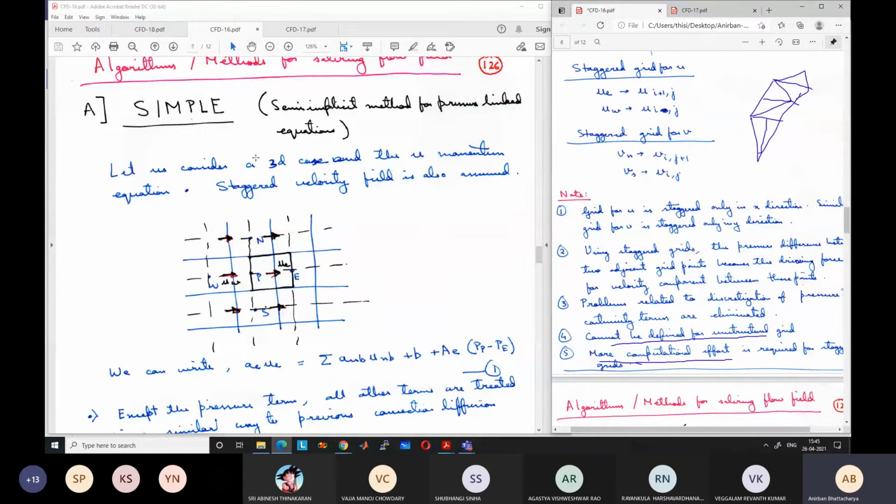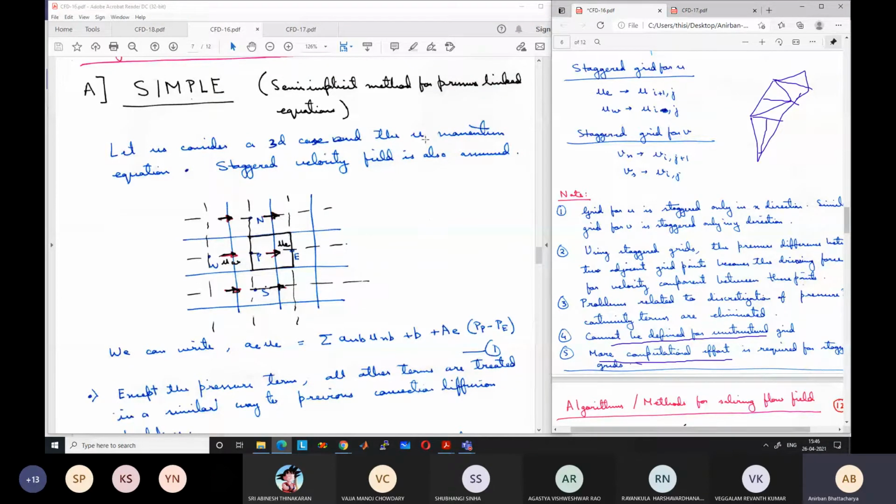So anyway, let us consider a 3D case, and we will just consider the U momentum equation, because anyway we are not going to develop the code in this course. I will just describe the algorithm in a brief manner, because developing the code is too difficult for a flow equation at this point. It's not as easy as developing the code for, say, the energy equation. We will consider a 3D case, but only the U momentum equation, and note that a similar method can be used for solving the V and W momentum equations, but we will see how the pressure also is obtained.